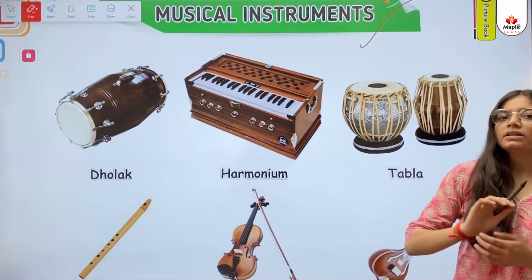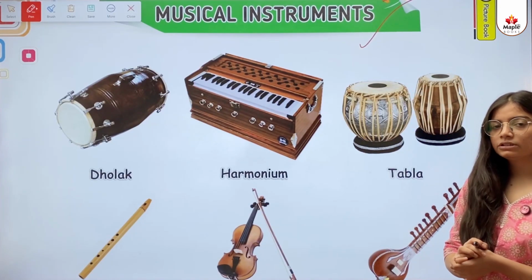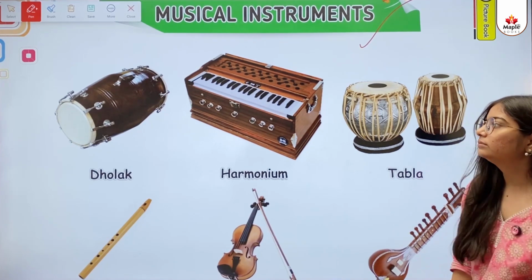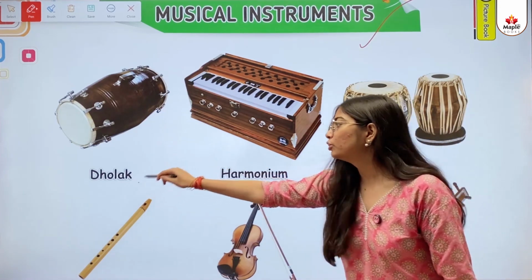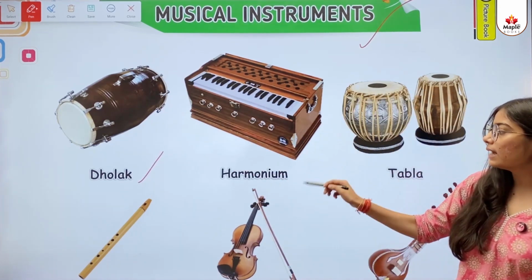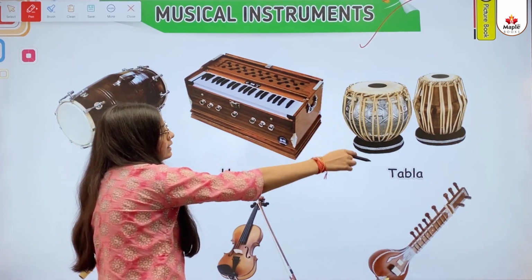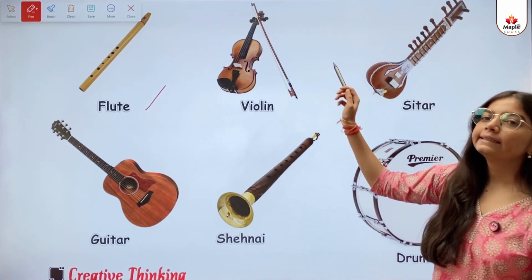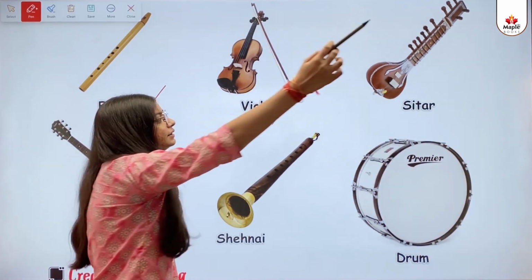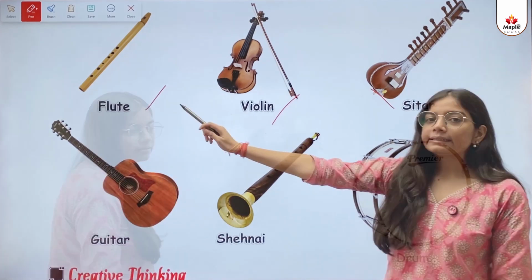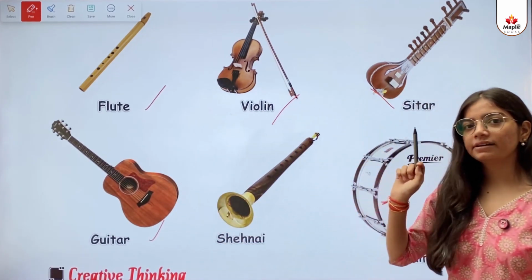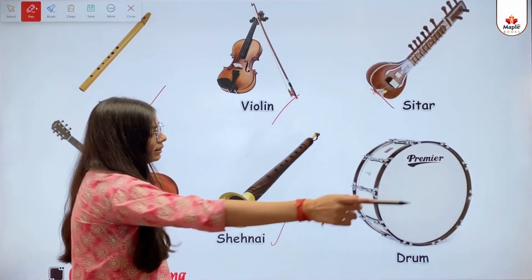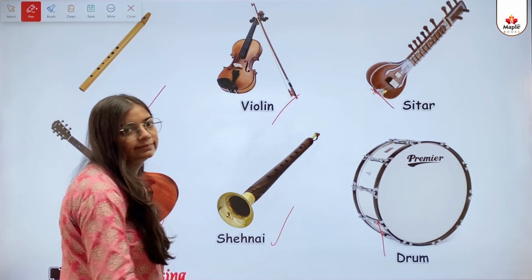Musical instruments. So kids, in this we will learn about the names of different kinds of musical instruments. So let's begin. This one is a dholak. This one is a harmonium. This one is a tabla. This one is a flute. This one is a violin. This one is a sitar. This one is a guitar. This one is a shehnai. And the last one is a drum.